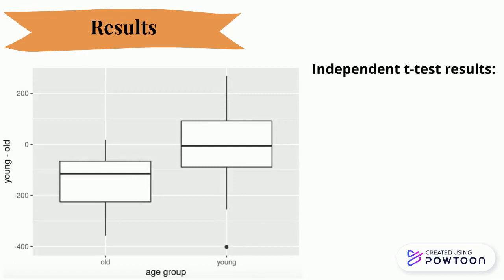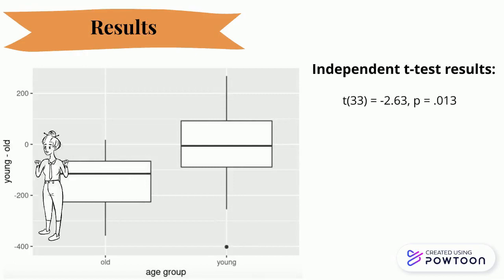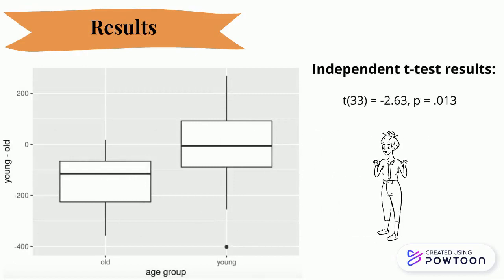On the data collected from our experiment, we ran an independent samples t-test, which compared the difference in reaction times for young versus old groups. We found a significant difference between reaction times in old and young groups with a p-value of 0.013. The graph here shows age group on the x-axis and the difference in reaction times when subtracting reaction time for old words from young words on the y-axis.